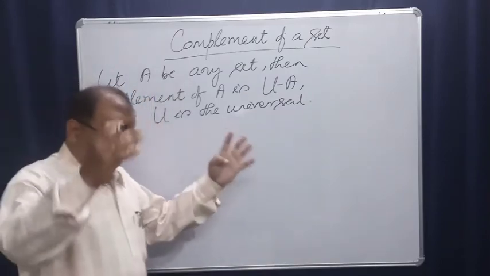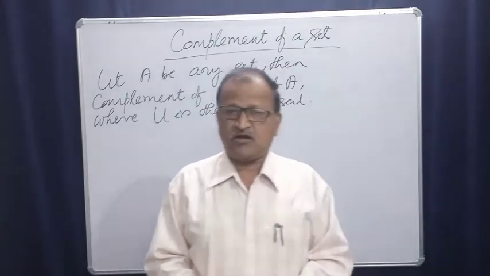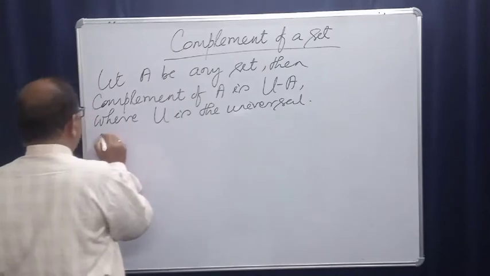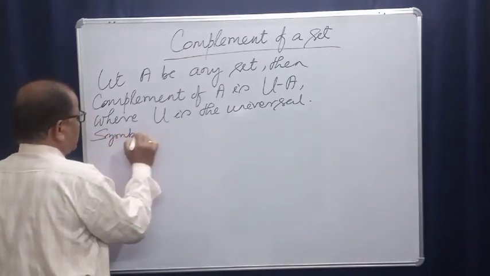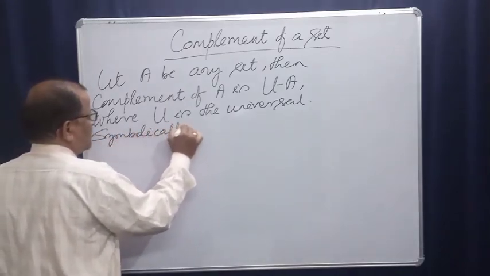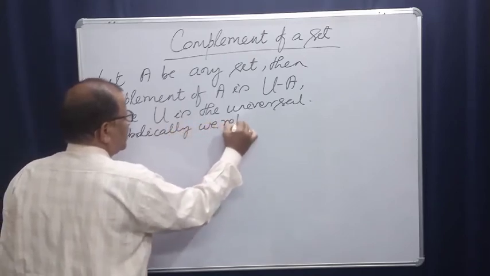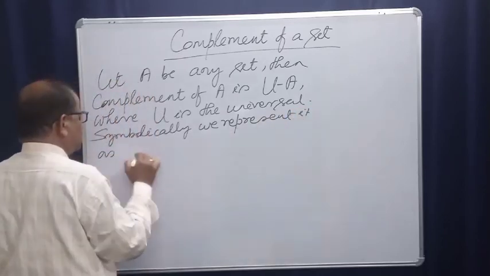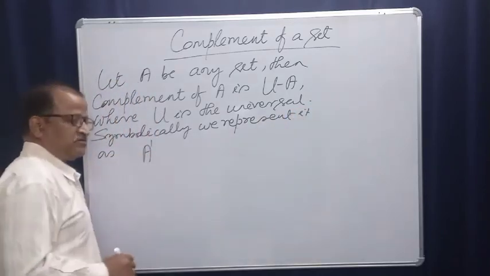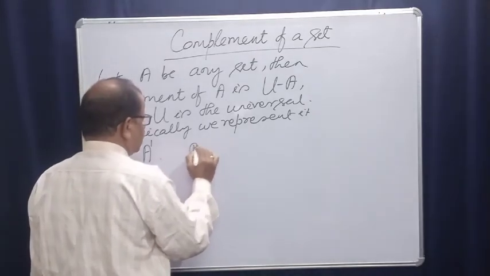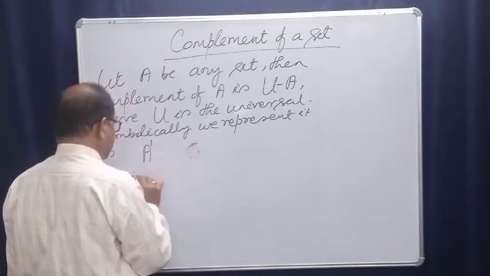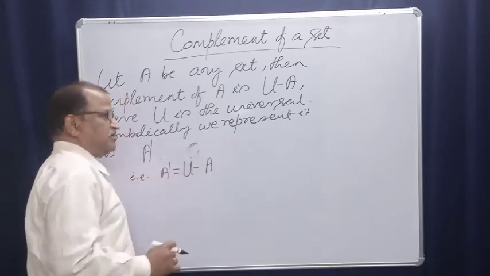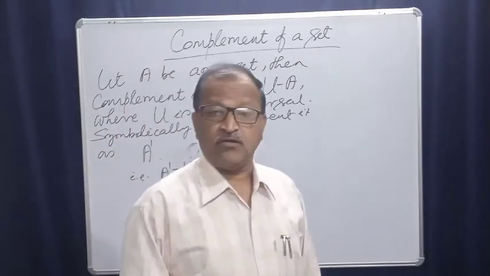The superset of every set coming under our discussion, right? We represent it symbolically as A dash, right? That is A dash is U difference A. This is A complement.